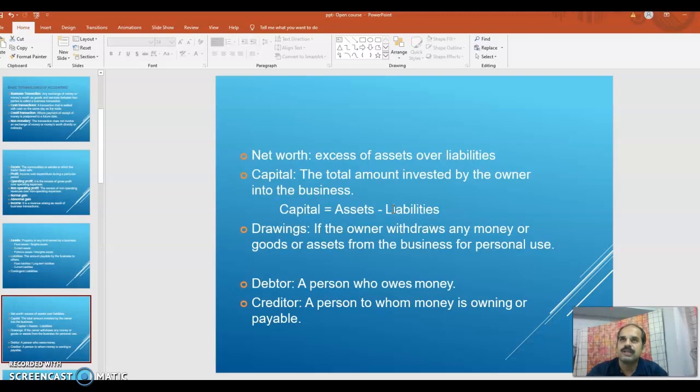Then drawings. Drawings means withdrawal of the owner from the business. Withdrawal may be in the form of goods, money, or any other assets. All these are called drawings. That is, the owner withdraws money, assets or goods from the business for personal use, for his own use, not for business use. For his own use, he may withdraw money from the business to pay for his personal liabilities. That is called drawing.